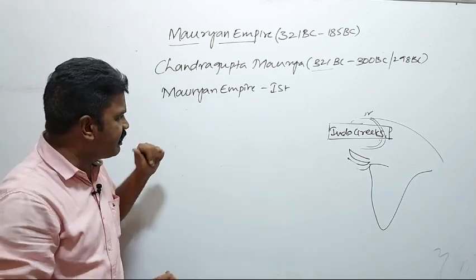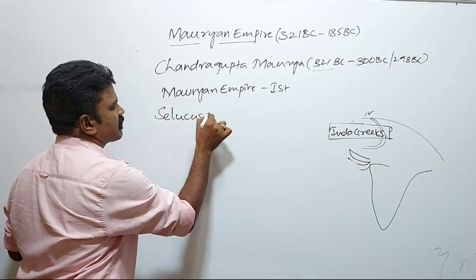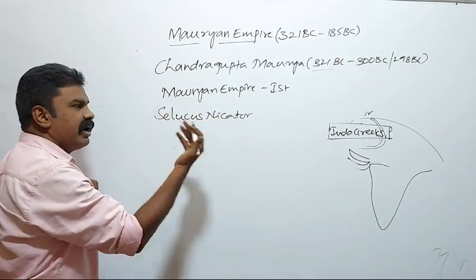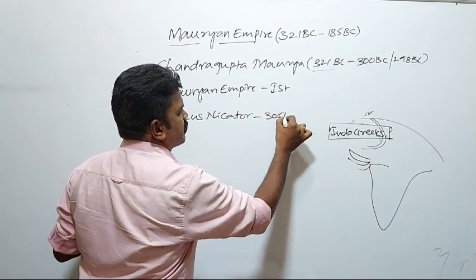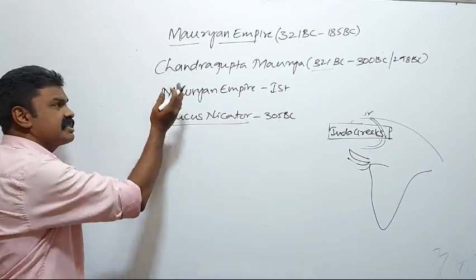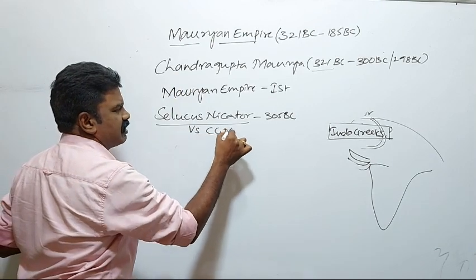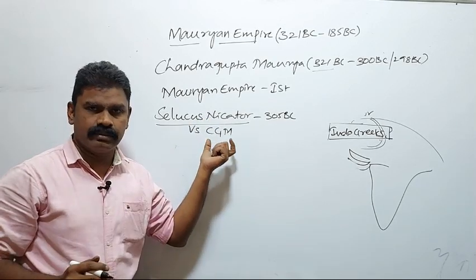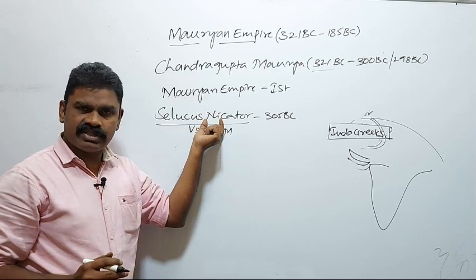By this time, again, Seleucus Nicator invaded India. Around 305 BC, there occurred a direct war between Seleucus Nicator and Chandragupta Maurya. These two fought each other. Finally, Chandragupta Maurya defeated Seleucus.